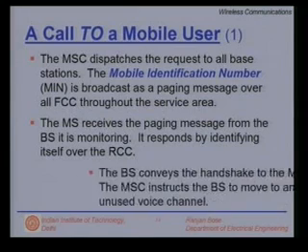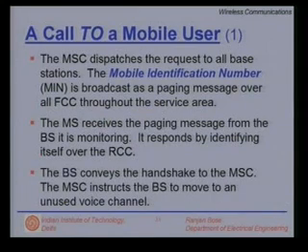Fine. The base station conveys the handshake to the mobile switching center. The mobile switching center instructs the base station to move to an unused voice channel. So, it gives an instruction for the base station to look for an unused voice channel. It may be possible that that particular base station has run out of all the available voice channels. At that time, there will not be the initiation of a call.